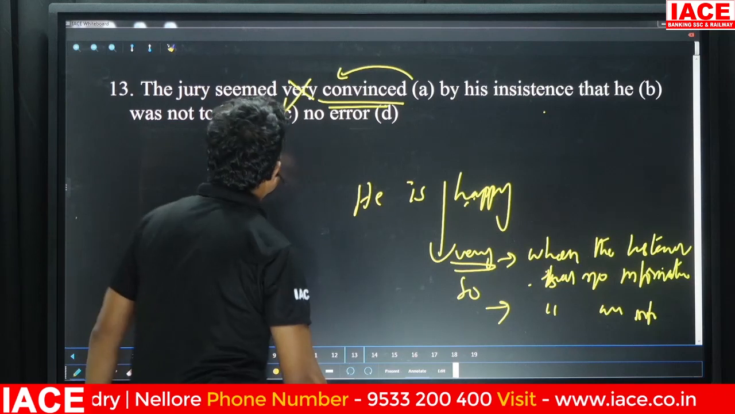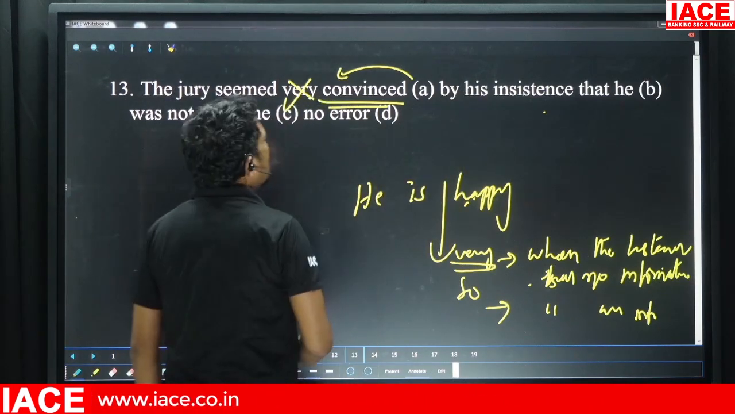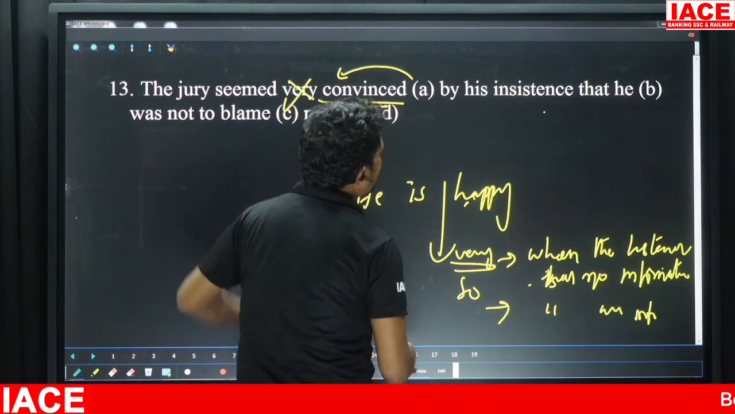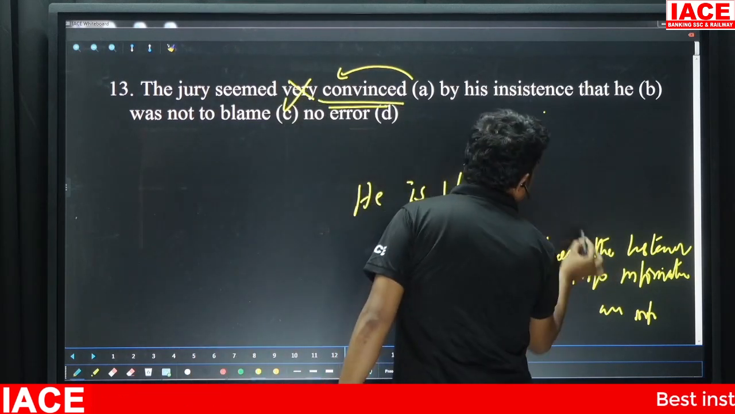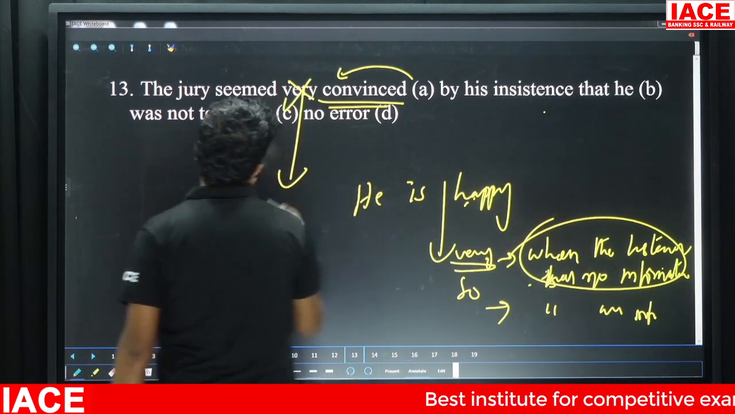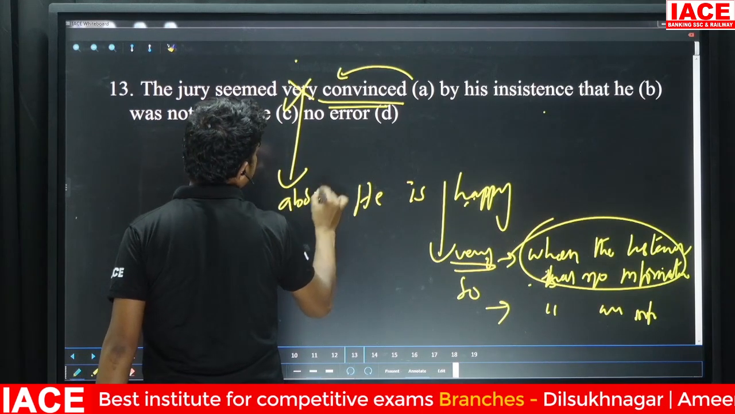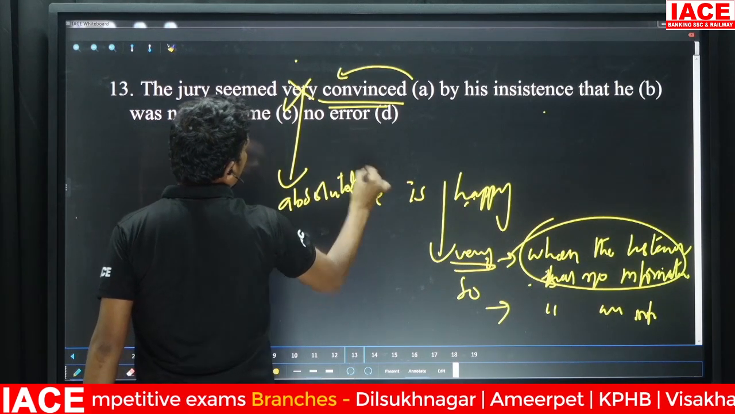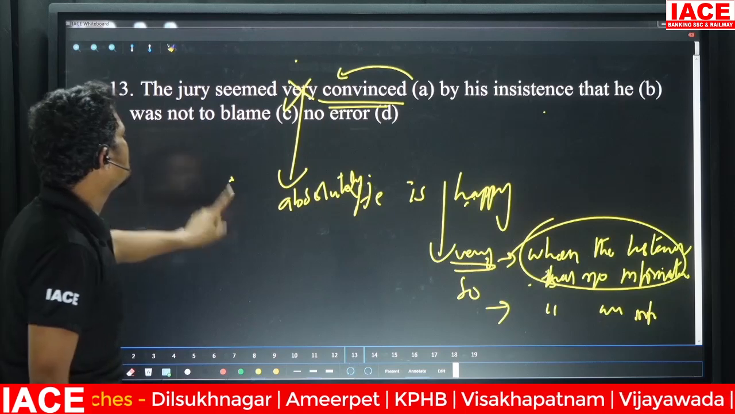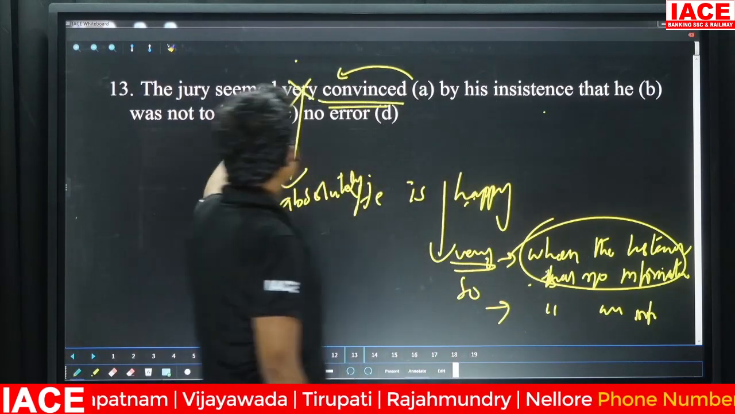But in this case, there is no information. So we wouldn't use very here. If you want, you can leave it like that, or you can use absolutely. We can use absolutely: the jury seemed absolutely convinced by his insistence that he was not to blame.